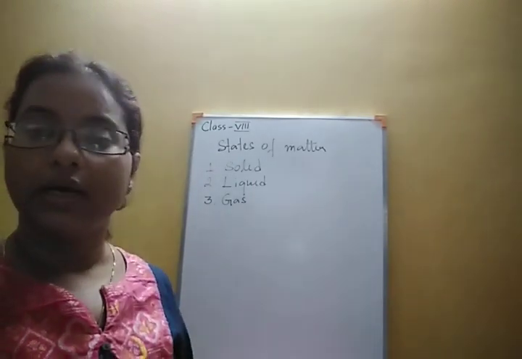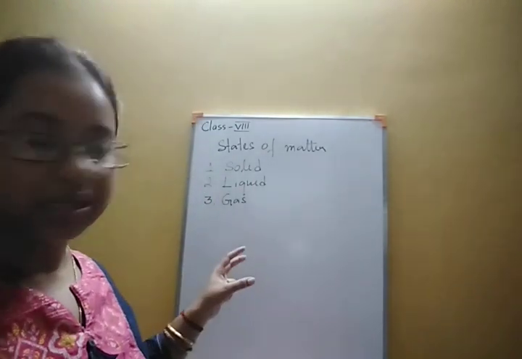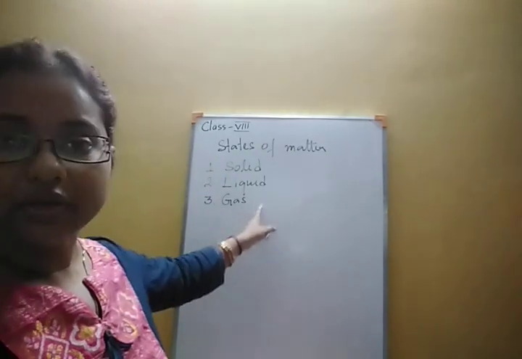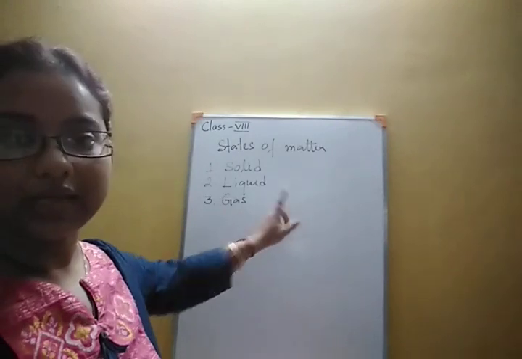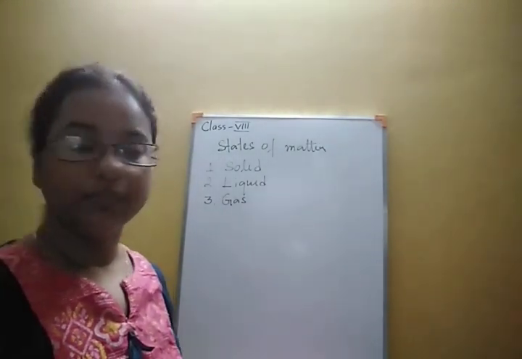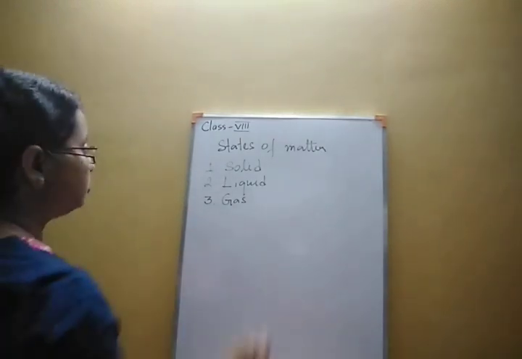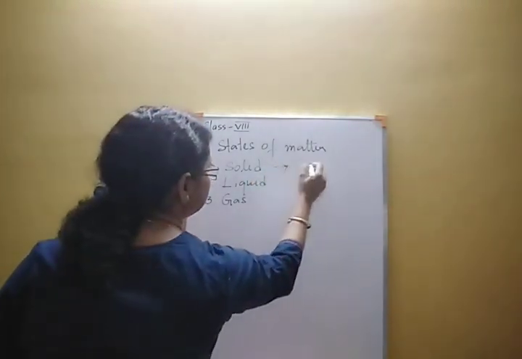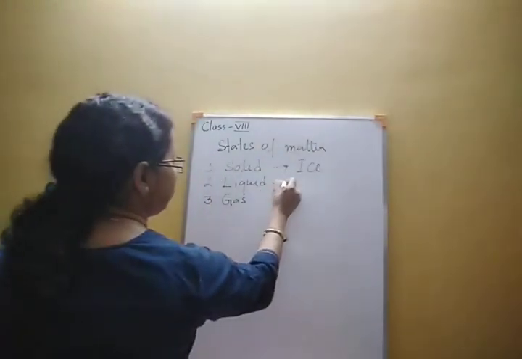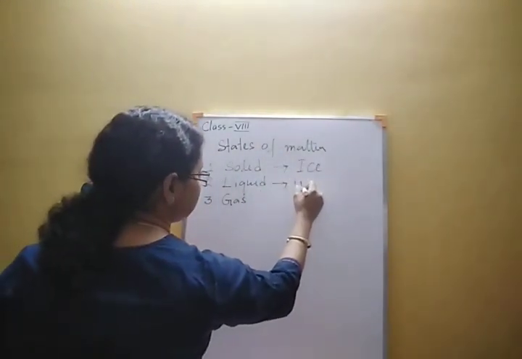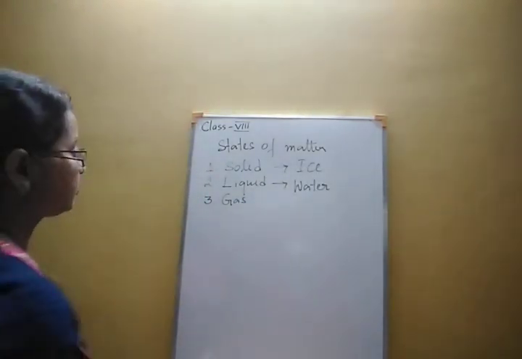If we give one example for each of these three states, for solid we can talk about ice. Ice is a solid state of matter. For liquid we can give the example of water, water is in liquid state.